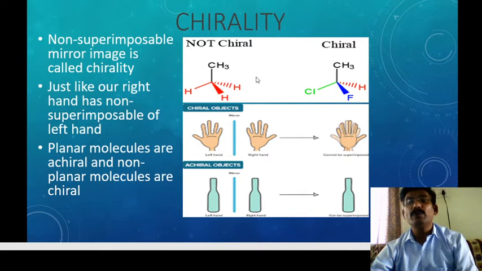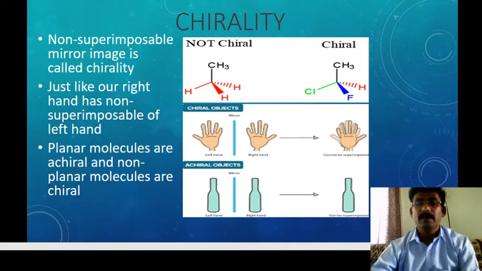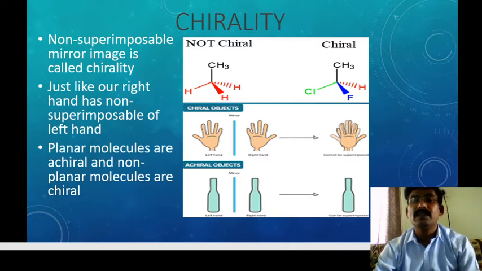Four different groups are there. Here, four different groups means, see, here this is a molecule with a chiral-looking center, but it is not a chiral molecule. Why? Four different groups are not there. One is the methyl, one more is the hydrogen, this is also hydrogen, this is also hydrogen. It is not a chiral molecule.